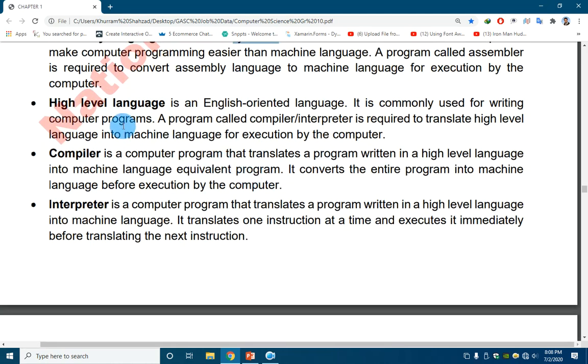Then high level language. High level language is English oriented language, means it is English like language. We use English like words. This language is commonly used for writing computer programs. A program called compiler or interpreter is required to translate this language from high level to low level, because a computer can only understand low level language.